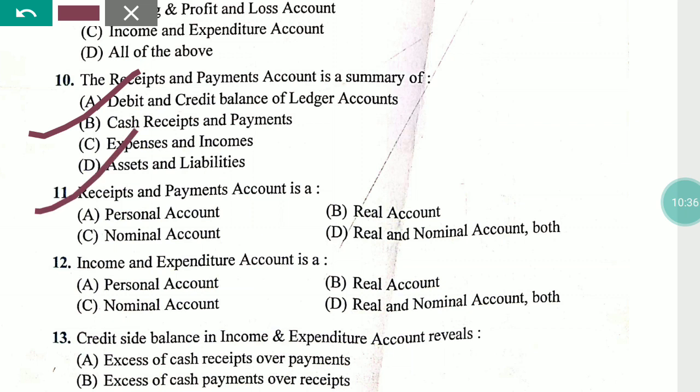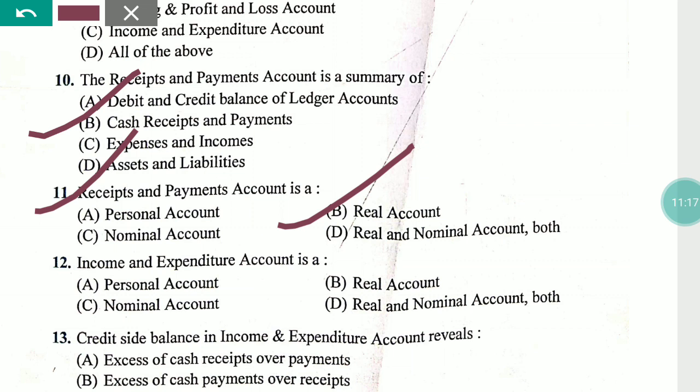Now the question is: the receipt and payment account is a personal account, a real account, a nominal account, or a real or nominal account, both. The right answer is real account. The receipt and payment account is always a real account because it shows receipts and payments in cash form. Every cash transaction in a not-for-profit organization is recorded in this receipt and payment account. So cash is an asset and an asset is a real account.